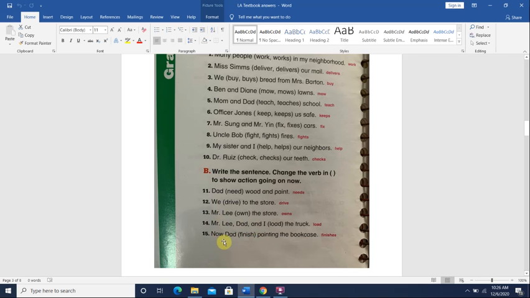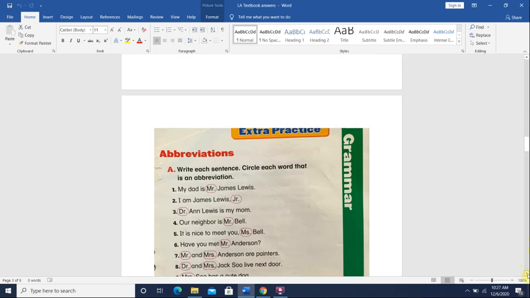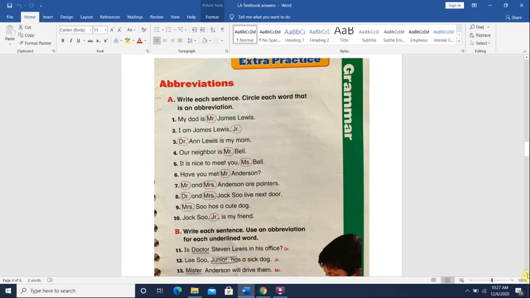Number 15. Now Dad, okay, finishes painting the bookcase. Finishes because Dad is one person, and we add ES because the verb finish ends with SH. Right? Okay, let's go. One more page. Abbreviation. When we make one word in a short form, okay, remember that abbreviation must begin with a capital letter and end with a period.